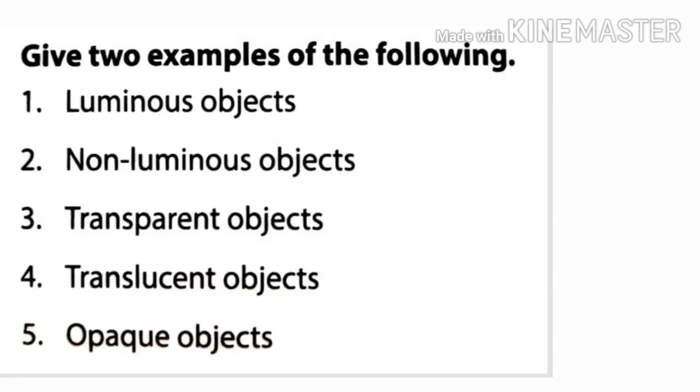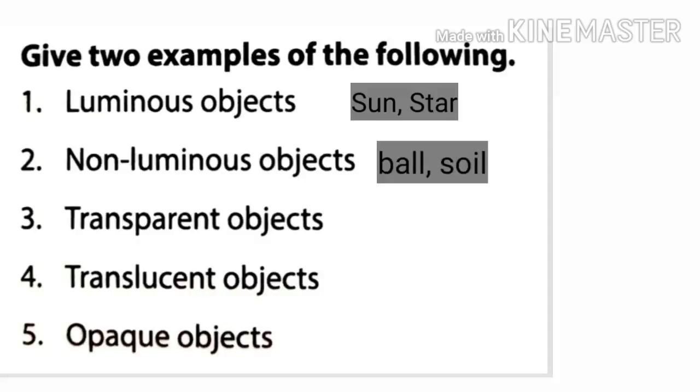Our next exercise is give two examples of the following. First one is luminous objects: sun, star, glowworms, tube light, bulb. These all are luminous objects. Second one is non-luminous objects: ball, soil, mud, etc. are non-luminous objects.